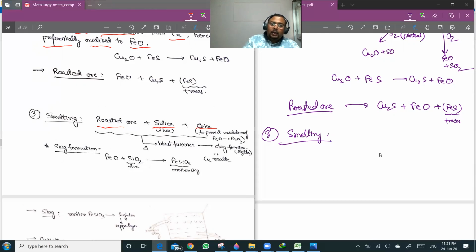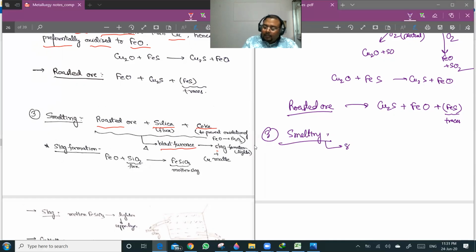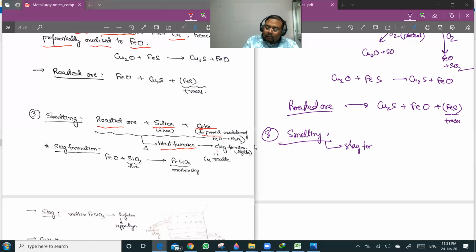Instead, coke is used to prevent the oxidation of FeO to Fe2O3. So we put the roasted ore, silica and coke in a blast furnace to remove the slag.